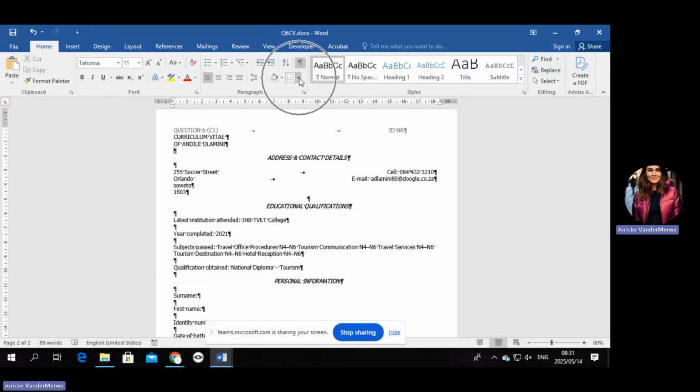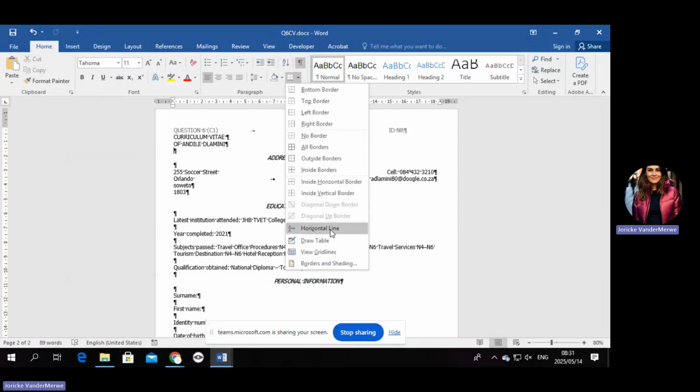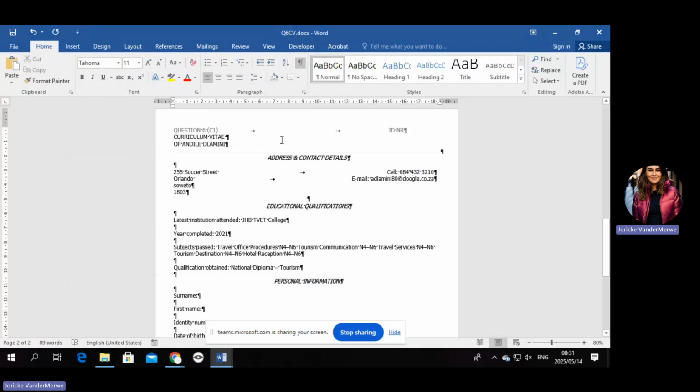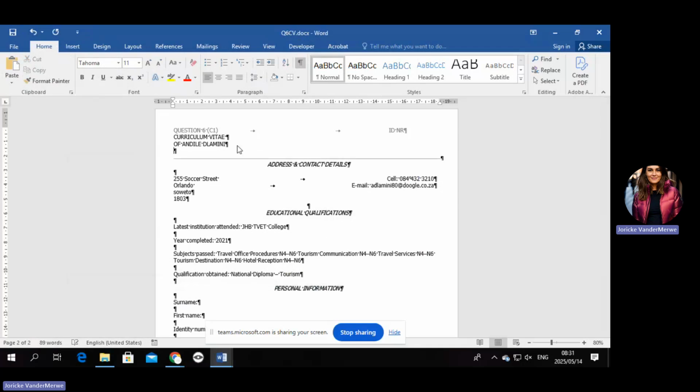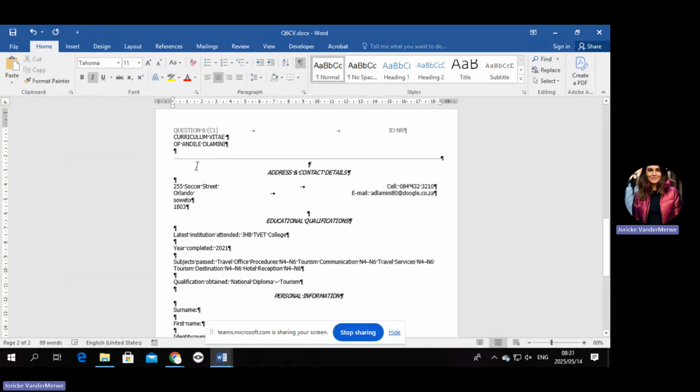It's the same thing they asked in the footer, if you remember correctly. You go there and you say horizontal line. Can you remember that? Now, just ensure that your spacing is still correct. There must be a space at the top and at the bottom. Do you see that? There's one at the top and one at the bottom.